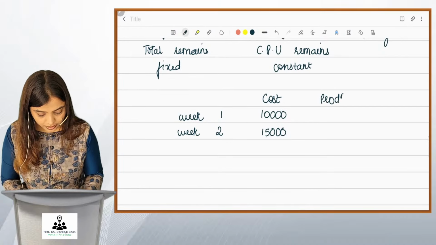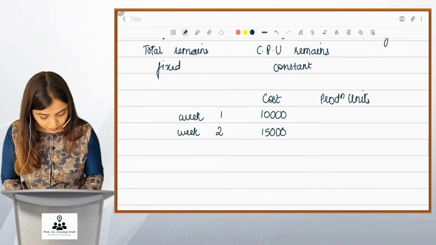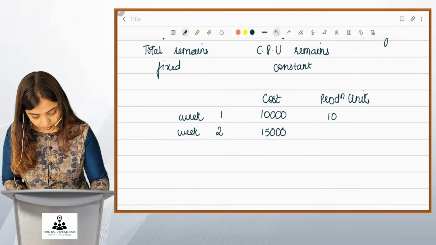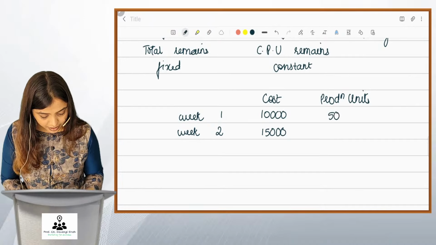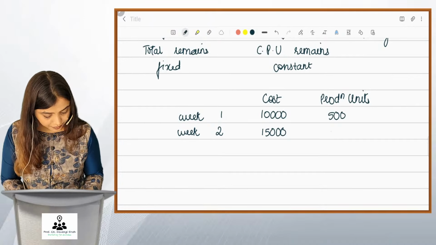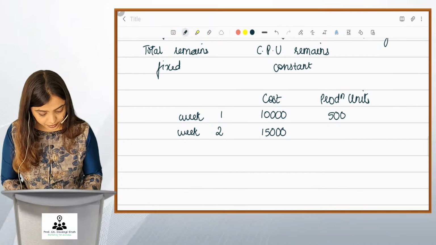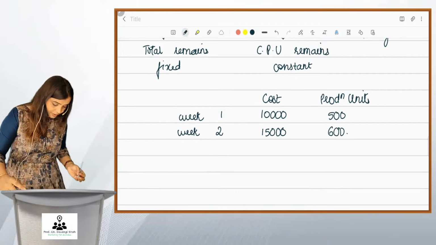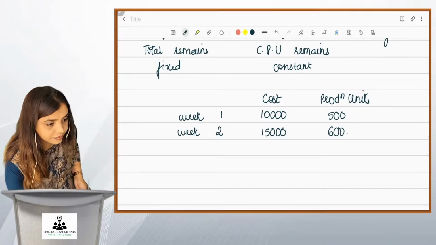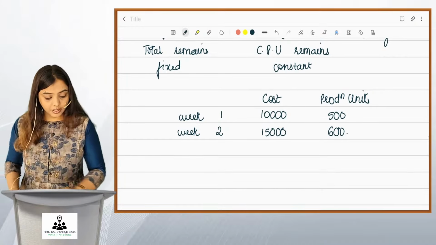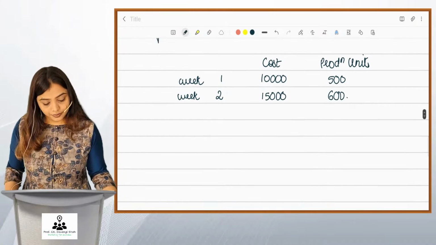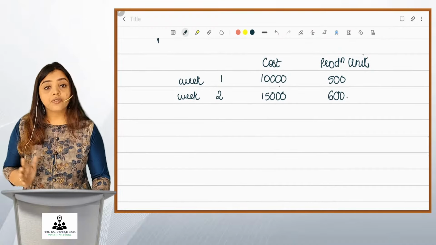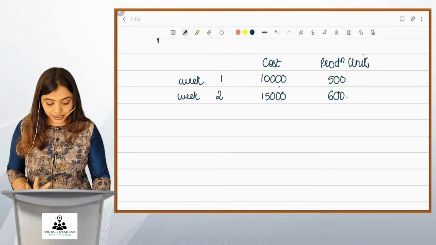Production units are 500 units and 600 units. So these are my cost and my production units, right? So now tell me the behavior of the cost. For 500 units, the cost is 10,000. For 600 units, the cost is 15,000.